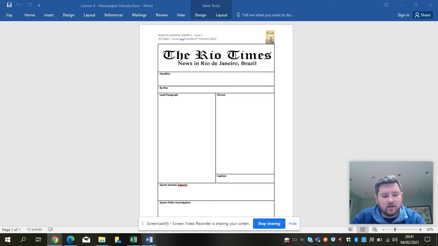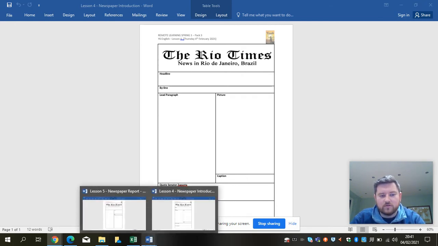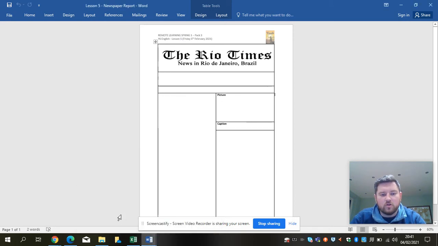Now, today's task, I'm not going to do a huge amount of teaching on. What I want you to do is build on what you did yesterday, use a lot of what you did yesterday, and turn it into a full newspaper report. So I'm just going to talk you through what's going to go into each box so that when you come to write it, you know what you're doing.